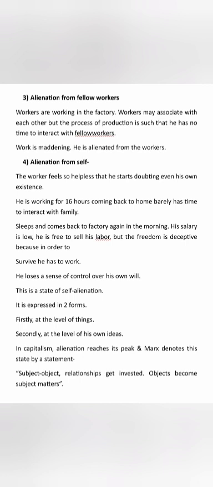If we go into detail, there are two levels: first, at the level of things, and the second, at the level of his own ideas. First, because he has lost control of the things and even of his choices, in that condition the worker is alienated from himself.